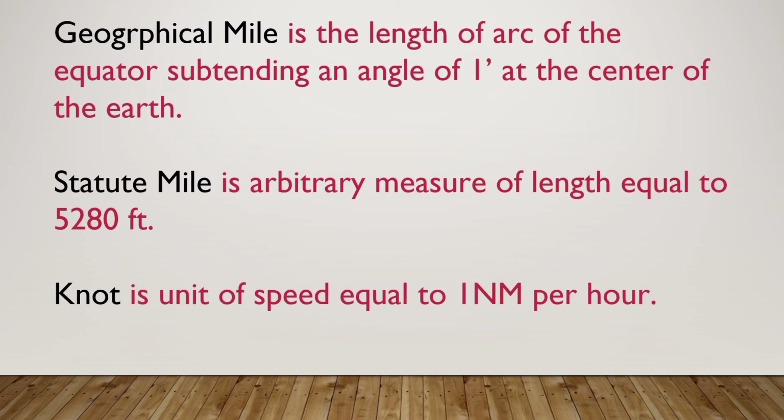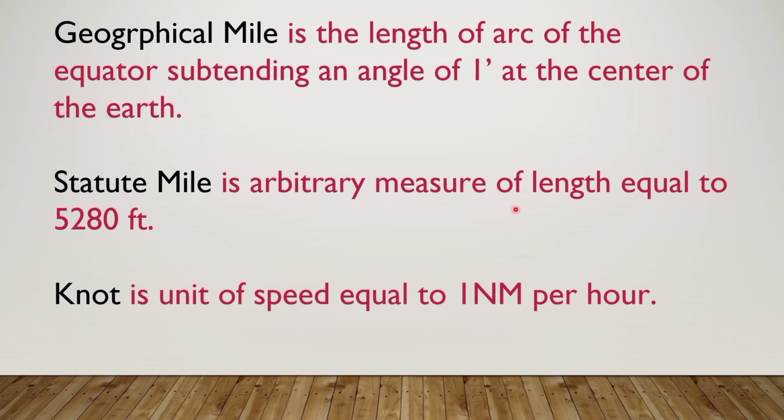Geographical mile is the length of the arc of the equator subtending an angle of 1 minute at the center of the Earth. Nautical mile subtends an angle of 1 minute at the center of curvature of that place, not the Earth. And geographical mile is at the center of the Earth.